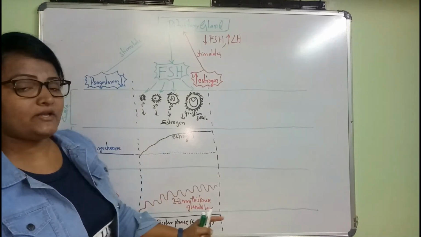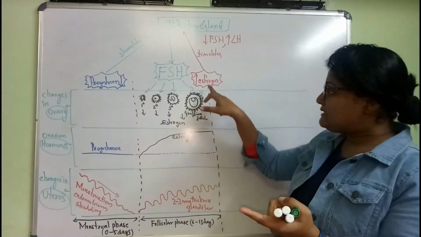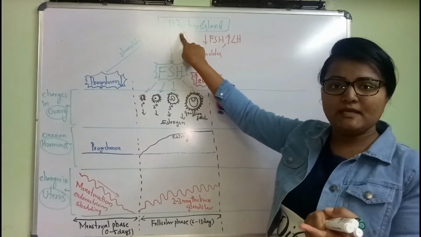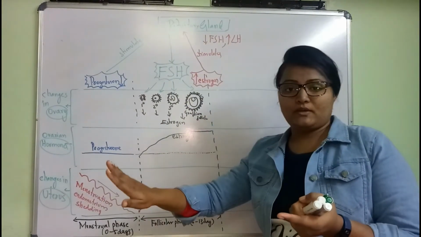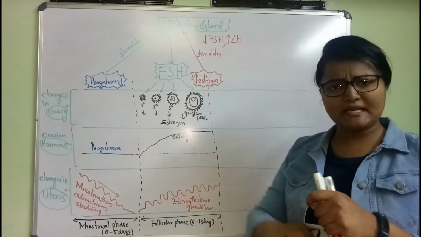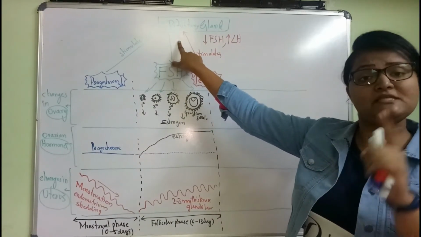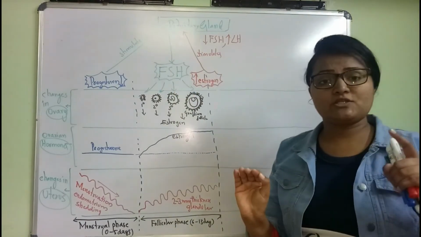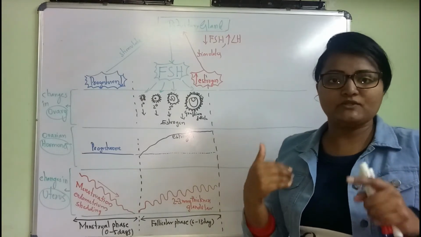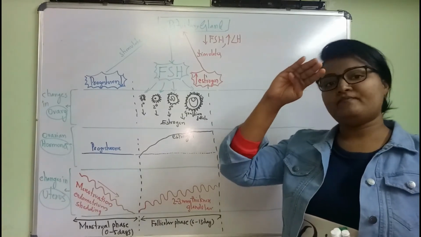At the end of the follicular phase, because of the increase in the level of estrogen, this increased level of estrogen again stimulates the pituitary gland. What does it do? Since estrogen has increased, it sends a stimulation message to the pituitary gland: decrease the production of FSH, increase the production of LH. The time is to decrease the production of FSH and to increase the production of LH.